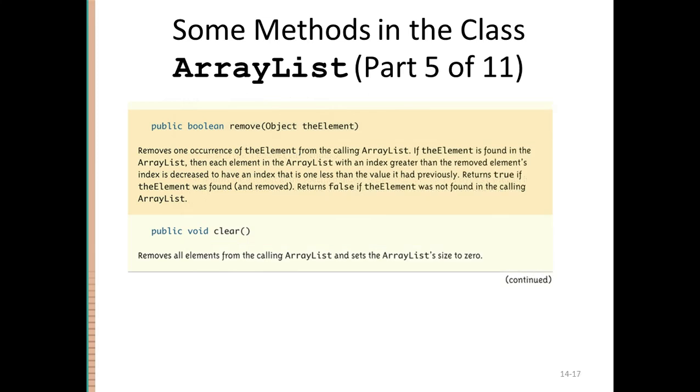We can also remove by writing the object itself. For example, if the ArrayList is of type string, you can give the name of the string in quotes and it will remove that variable. It will basically find that variable inside your list and remove it, right?